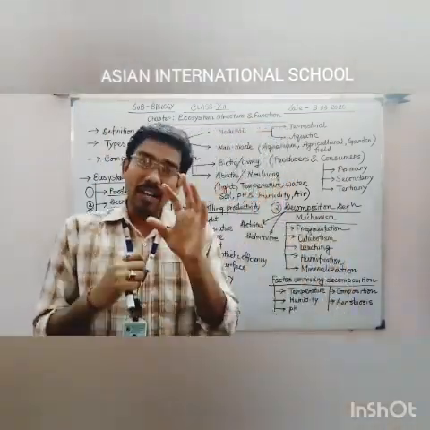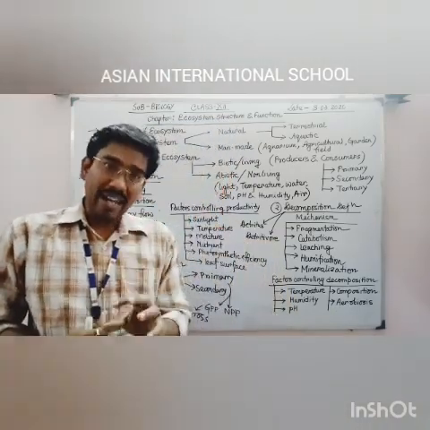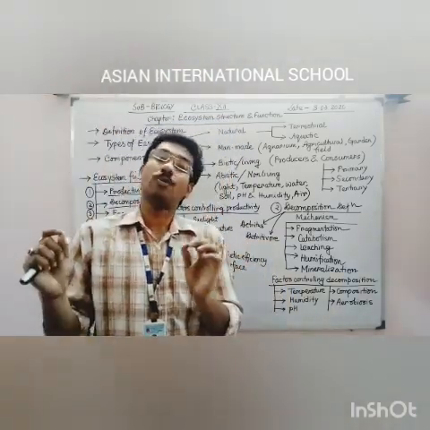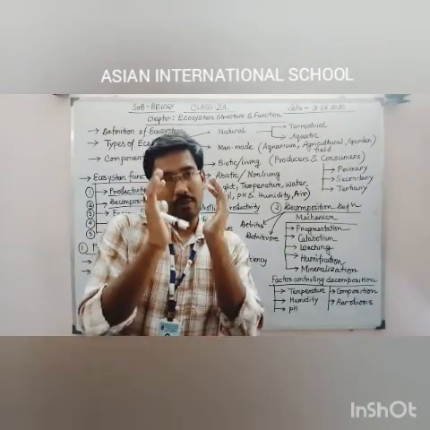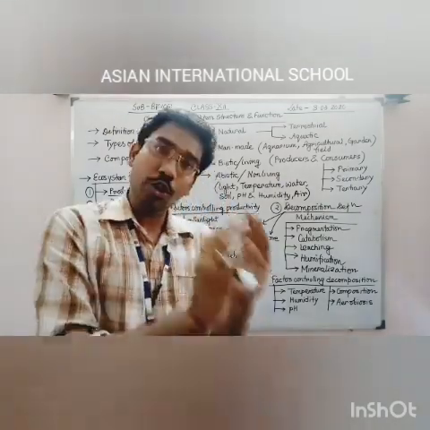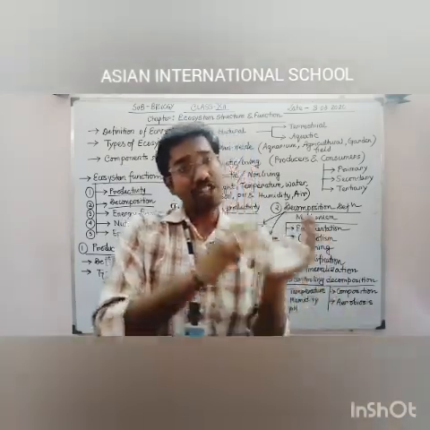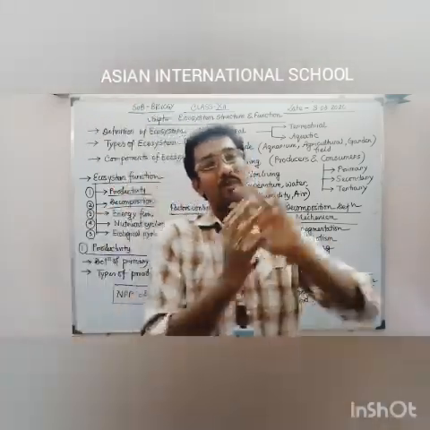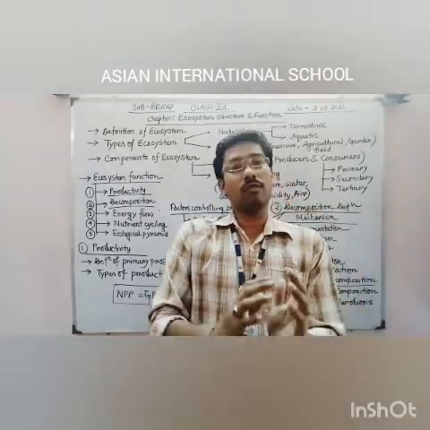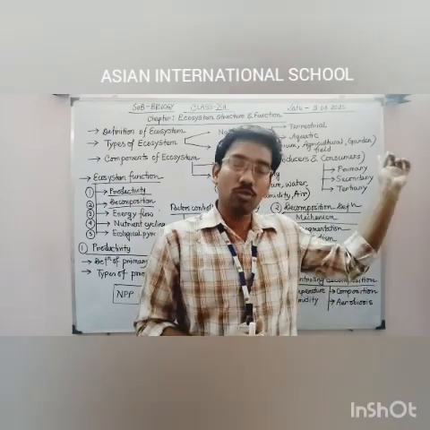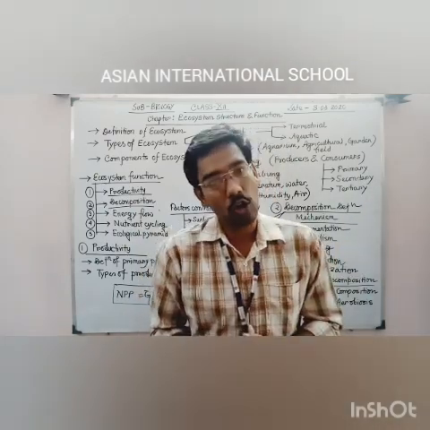That specific quantity of the food which is remaining in the plant body per unit time is known as net primary productivity. So gross primary productivity means the total quantity of the food produced by the plant, and from there, for several physiological activities, whatever the food has been utilized, the remaining quantity of the food which will be transferred to the next trophic level organism, that means to the primary consumer, that is net primary productivity.